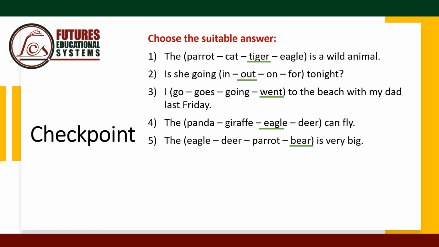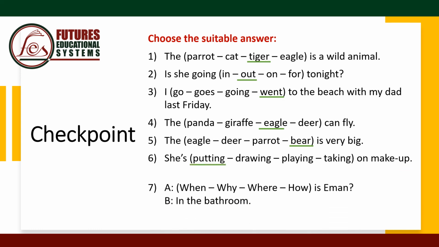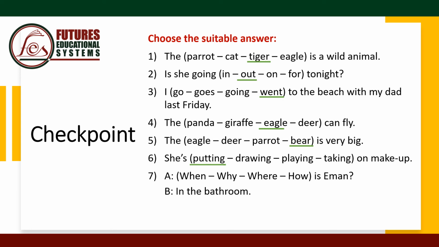Number 6, she is putting, drawing, playing, taking on makeup. What does she do with the makeup? She is putting on makeup. Number 7, when, why, where, how is Iman? In the bathroom. If I'm asking about a place or a location, we use where. Number 8, what did you do at, in, on, of Wednesday? With days, we use on because it's a specific date.